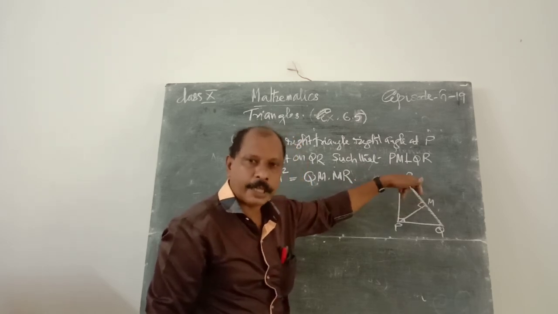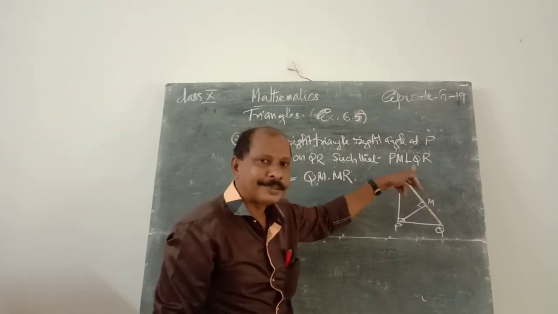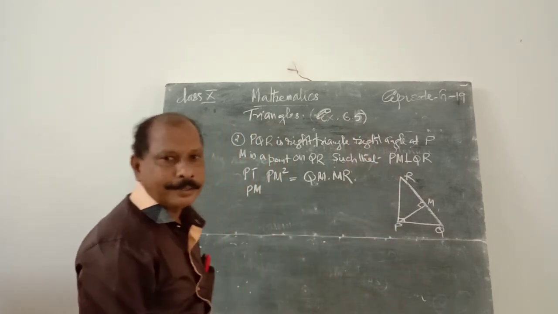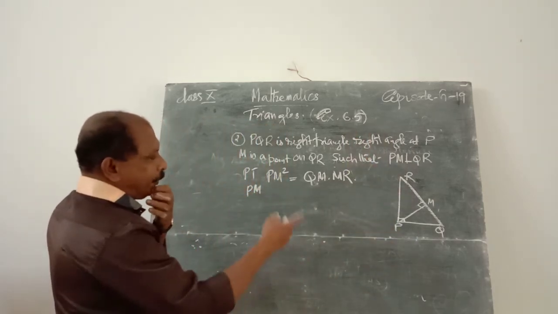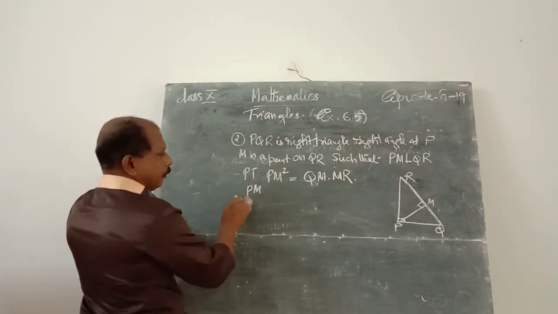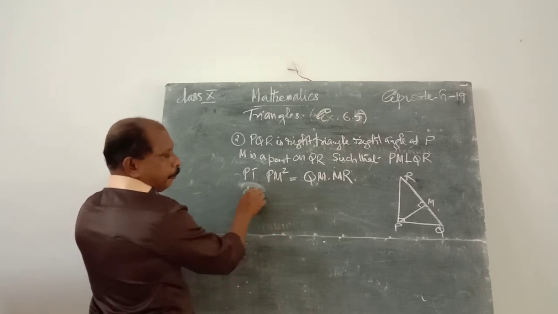That means we can prove that these two triangles are similar triangles.